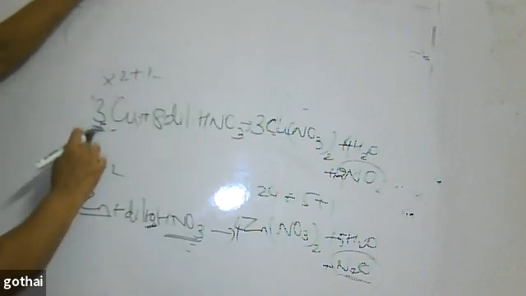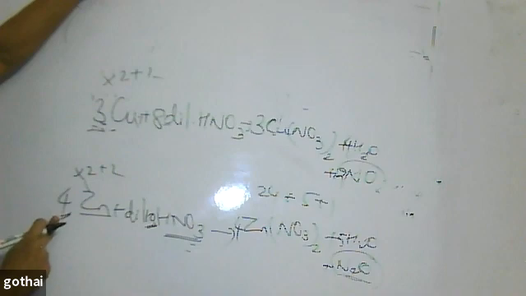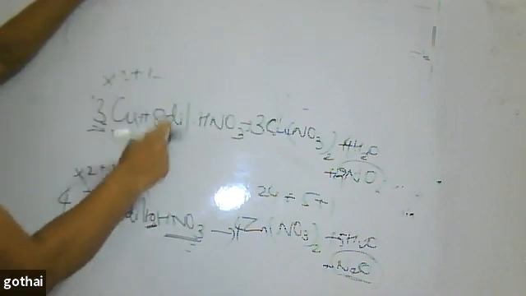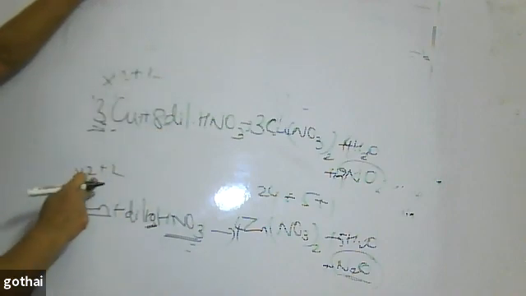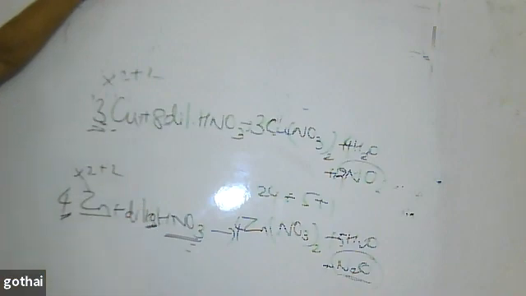3 you would have to keep in mind. Copper 3, zinc 4. 3 into 2s are 6, 6 plus 2, 8. 4 into 2s are 8, 8 plus 2, 10. Keep that in mind, this is the oxidation number method of solving it. Next. Shall I go for it?